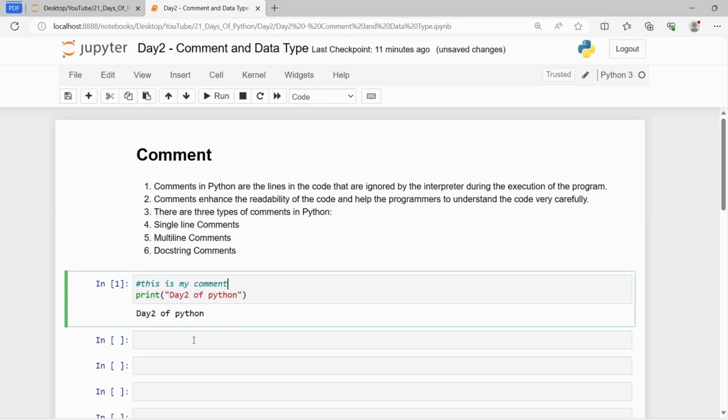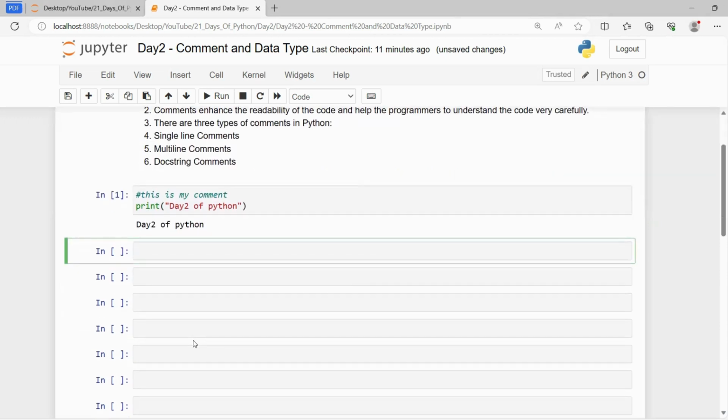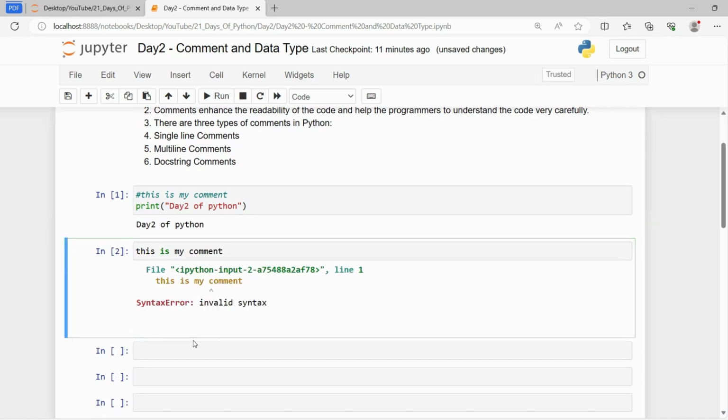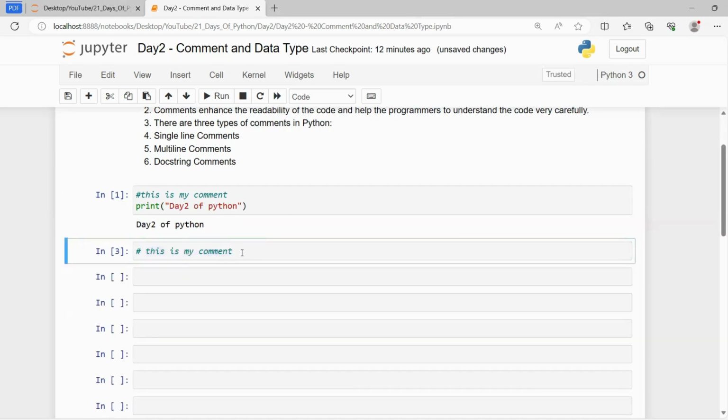What if I do not provide the hash here and I write, this is my comment? In that case, the interpreter will throw an error because it will not be able to understand it. The error is a syntax error or invalid syntax. So if you don't want to see such an error, you have to write a hash in front of that sentence.